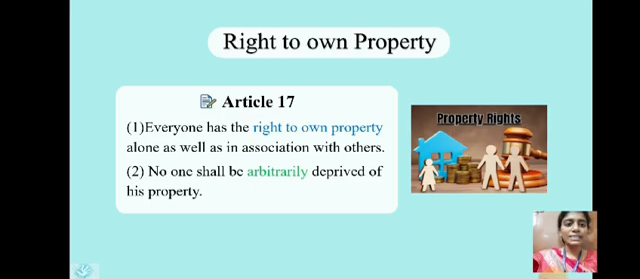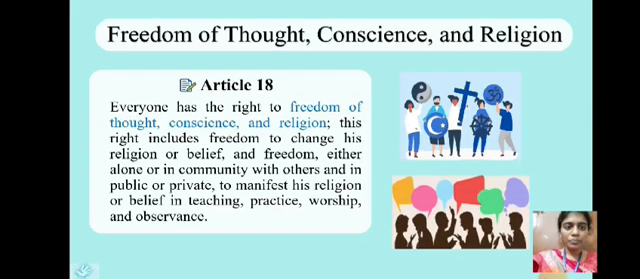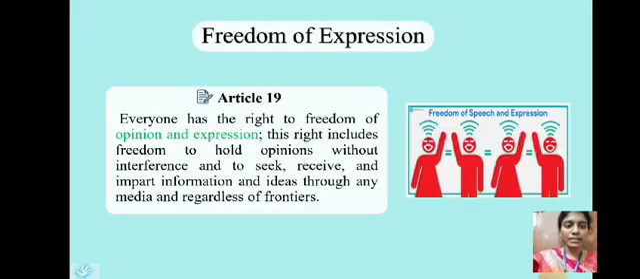Article 17 deals with the right to own property. Everyone has the right to own property. Then Article 18 describes freedom of thought, conscience and religion. That right includes the freedom to change his religion or belief, and freedom, either alone or in community with others, in private or public, to manifest the religion.